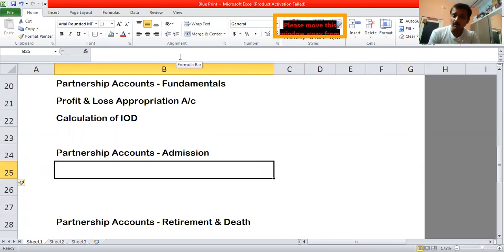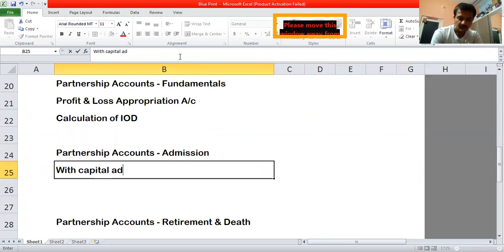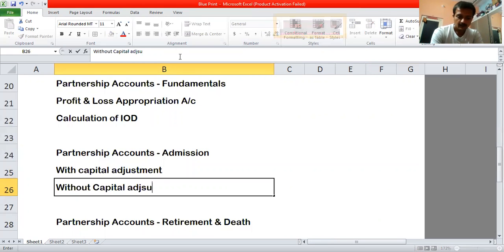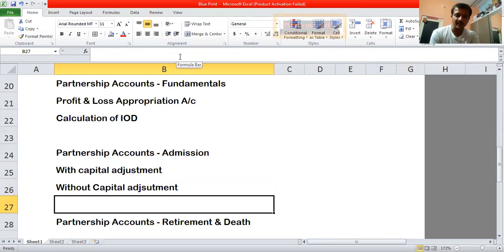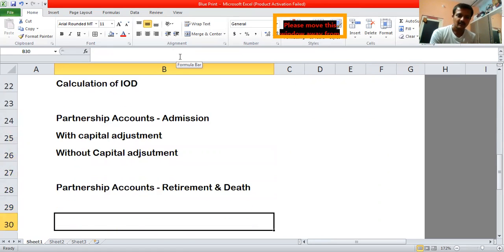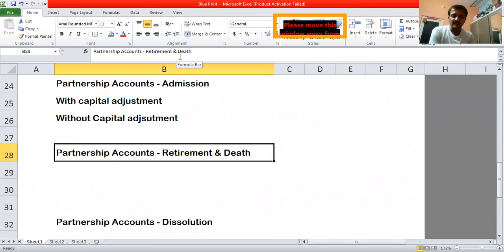Okay, so what kind of problem they may ask? So the first one is a problem with capital adjustment, and the other will be without capital adjustment. And they have a wonderful opportunity to test the treatment of goodwill also. In one problem, they may ask the goodwill which is brought in cash, and the other they may ask goodwill raised and written off. Now coming to the next chapter, that is retirement and death.